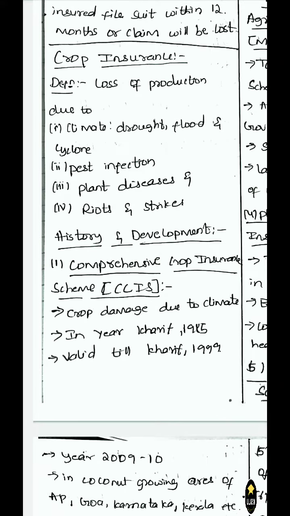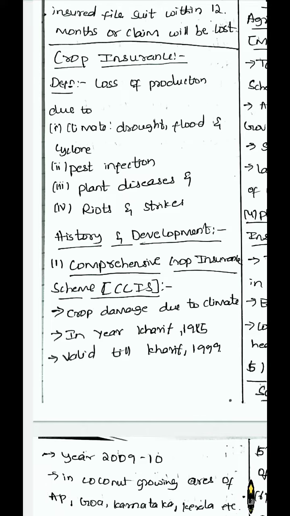The next is crop insurance. Definition. Crop insurance is nothing but loss of production due to climate, drought, flood and cyclone. So loss of the crops due to climate conditions like drought, flood and cyclone, and then loss of crops due to pest infections, plant disease and riots and strikes. If the production of the farmer gets damaged by these, then it is called crop insurance. If the policy is taken for these damages, it is called crop insurance.